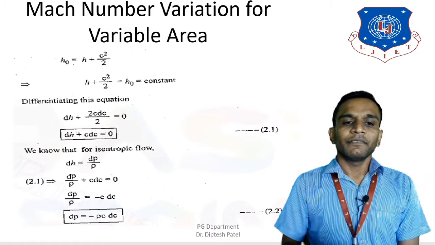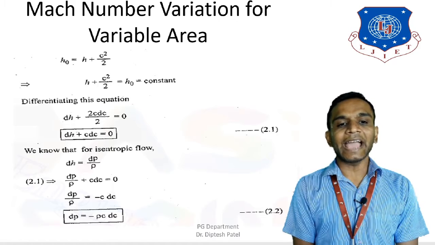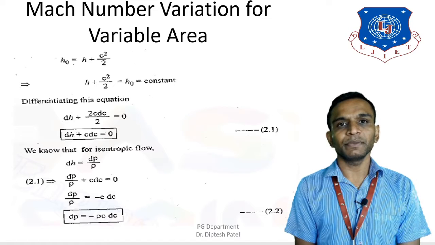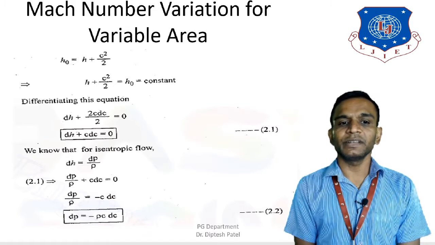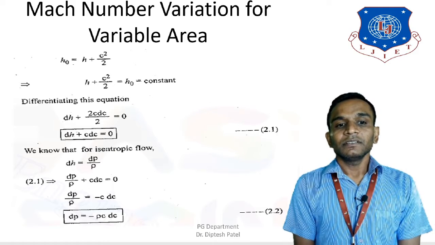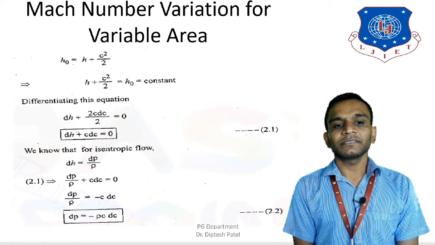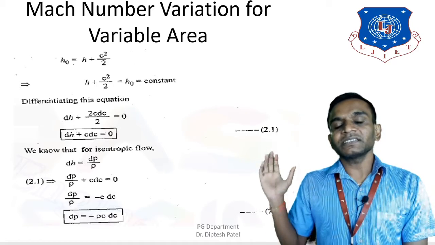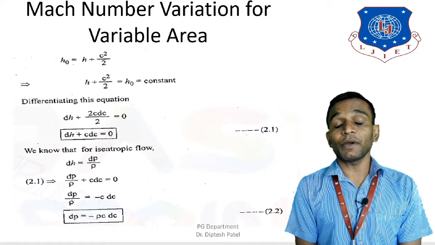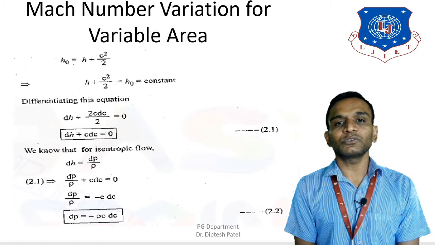Now we know for isentropic flow there is a relation given: dh is equal to dP divided by rho, where h is the enthalpy, P is the pressure, and rho is the density. Now let's put this value of dh into equation 2.1, and we get dP divided by rho plus C dC is equal to 0.